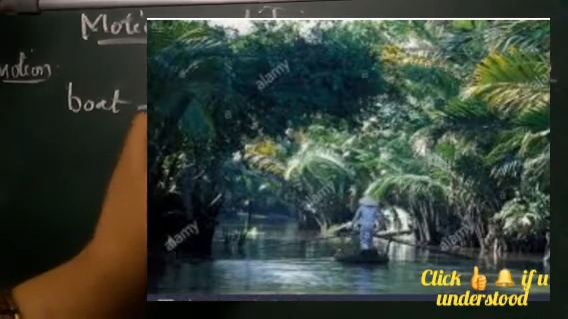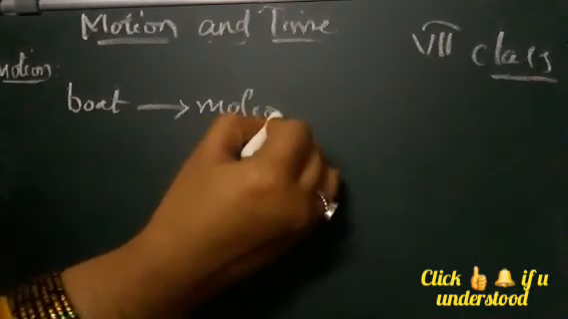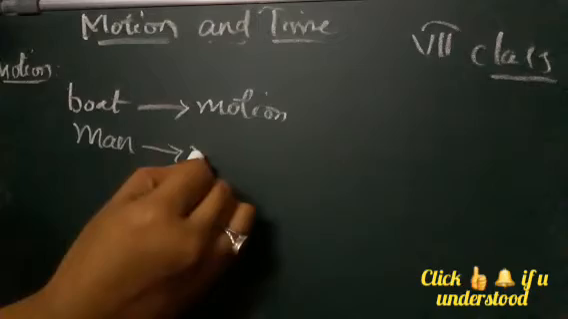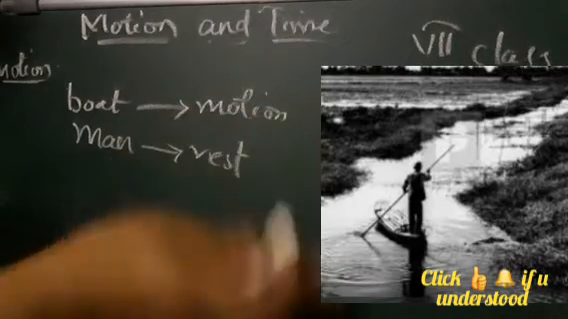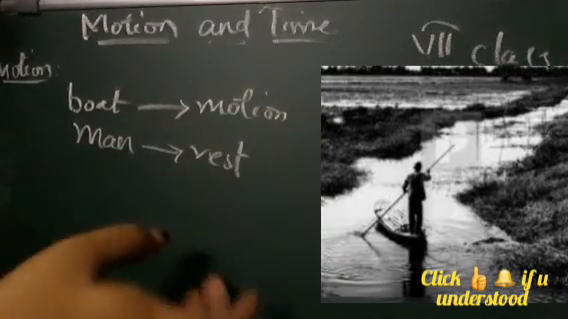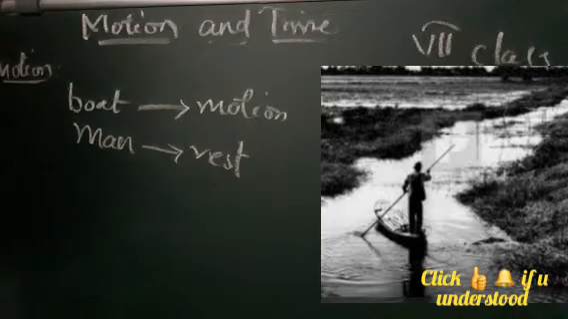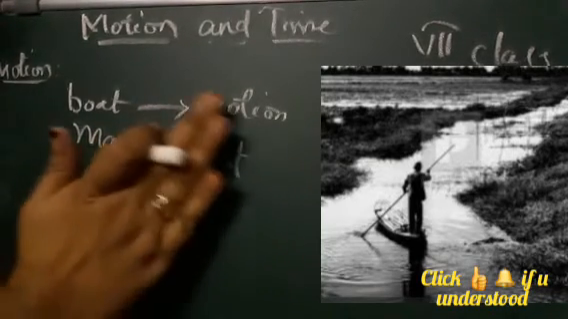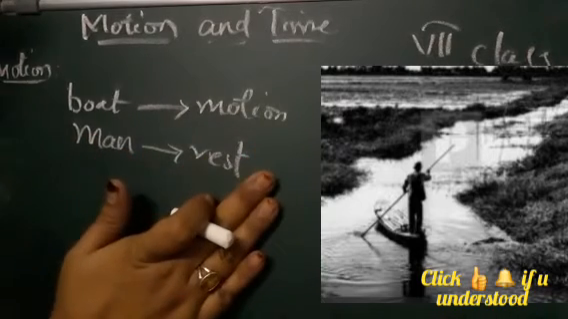The ship is moving. It is in motion. The boat is in motion. But the man sitting inside the boat is at rest. He is not moving from one place to another. The boat is making him move from one place to another. So that means the boat is in motion, and the man is at rest.